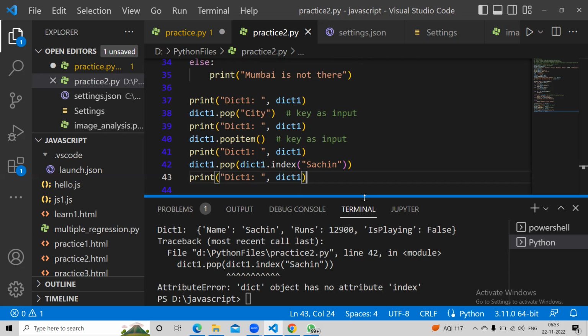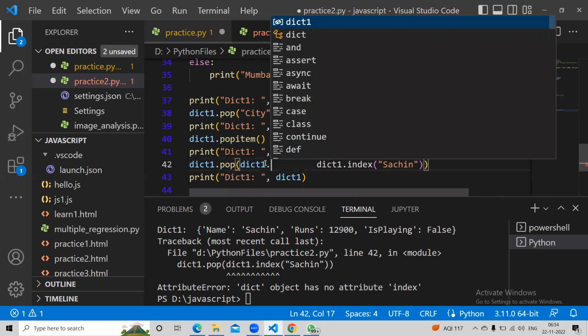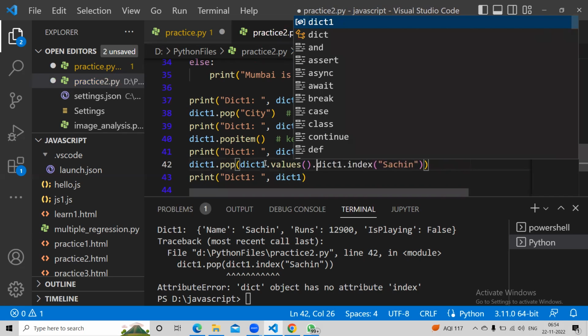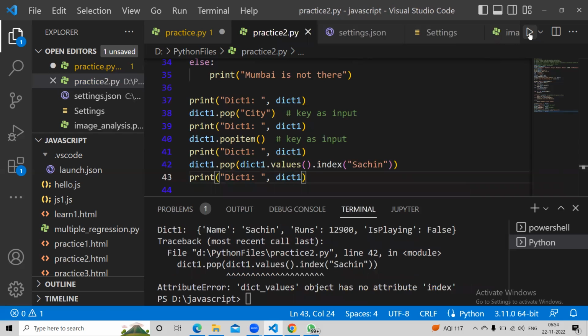I don't know. So let's try this. Dictionary one dot values. This will give us all the values, right? And if I say dot index, this should give me the index of Sachin. No, this also does not give me.